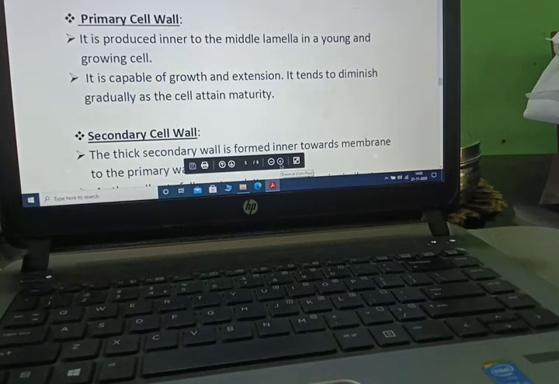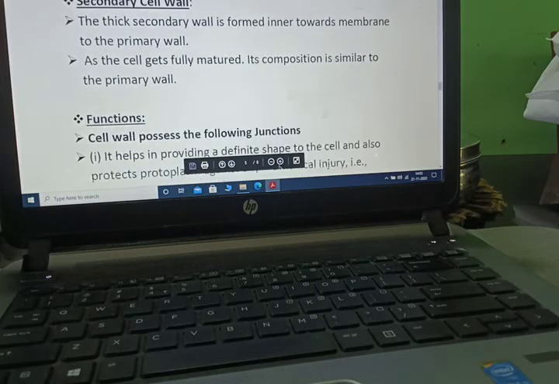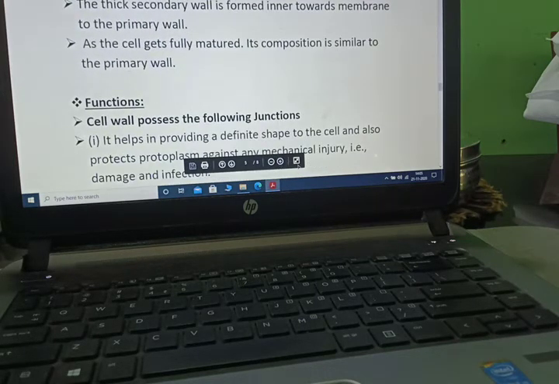Primary cell wall. It is produced inner to the middle lamella in a young and growing cell. It is capable of growth and extension. It tends to diminish gradually as the cell attains maturity. Now, secondary cell wall. The thick secondary cell wall is formed inner towards the membrane to the primary cell wall as the cell gets fully matured.